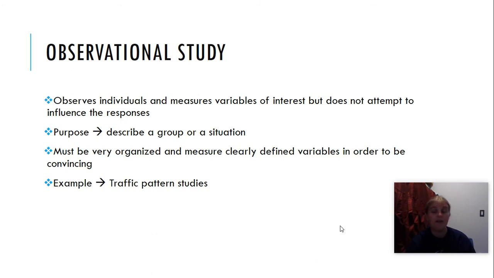And it can tell you how fast you're driving. They can use that to determine what the 85th percentile of drivers drive on that road to help set the speed limit. We'll talk about what percentile actually means a little bit later in the school year. But they're not doing anything to your driving habits. All they're doing is recording A, you're on the road, and B, how fast you're going.